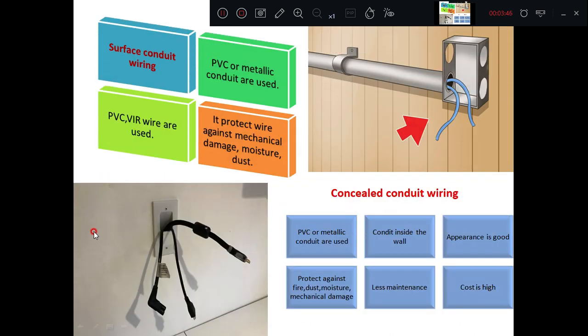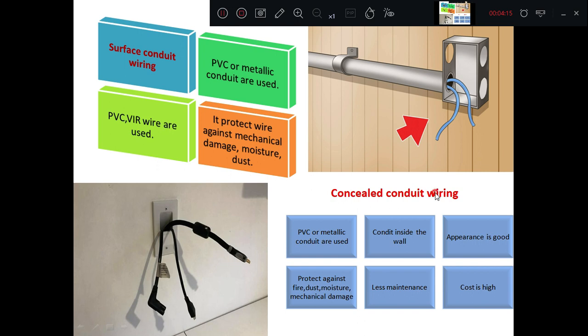You can see here what we are calling surface conduit wiring. Some of the advantages of this surface conduit system are: PVC or metallic conduits are used here, these are the plastic or metal conduits they are using. In them they are drawing the wires here. Then PVC VIR wires are used here, and they protect the wire against mechanical damage, moisture and dust.